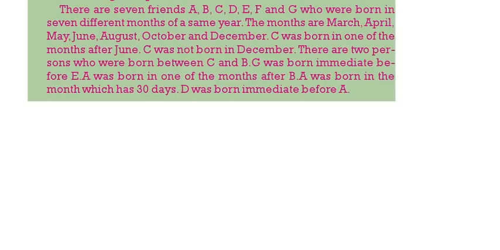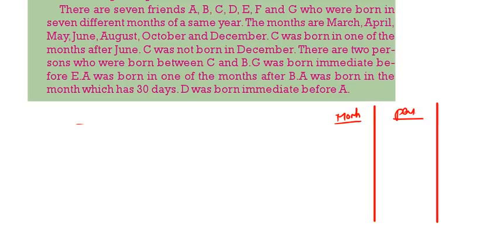Now all of you open a 2-column table. First one is the month, next one is the person. See, month, person. Below the months you write down the months that are given here. So what are the months?